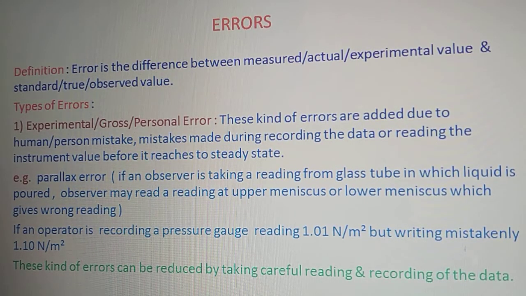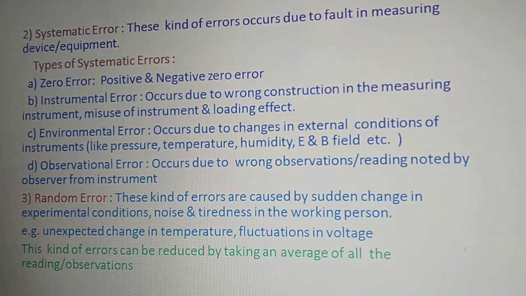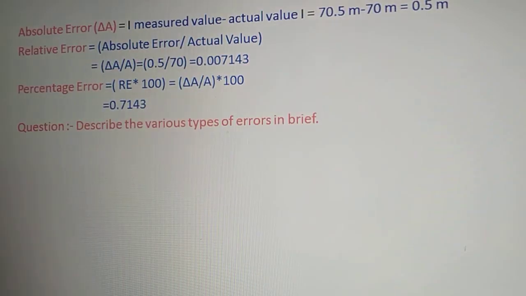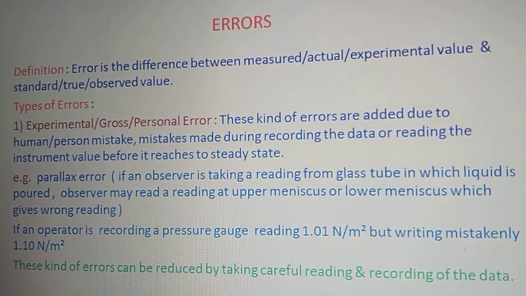Basically there are different kinds of errors. So three kinds of errors are there. The first one is called experimental error or personal error, or it is also called gross error. The next type of error is systematic error, and the third type is random error, right? Along with that there are three more types: absolute error, relative error and percentage error. But those are subtypes of these errors. So the main types of errors are these three.